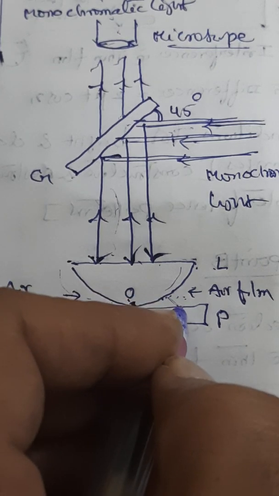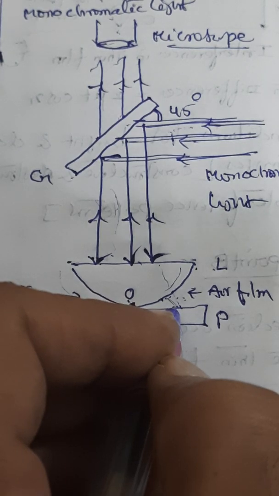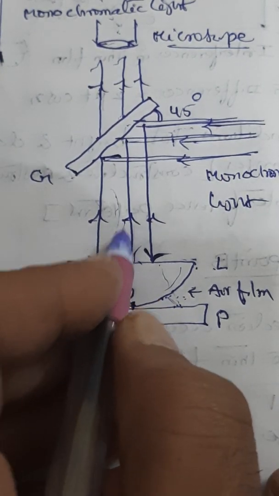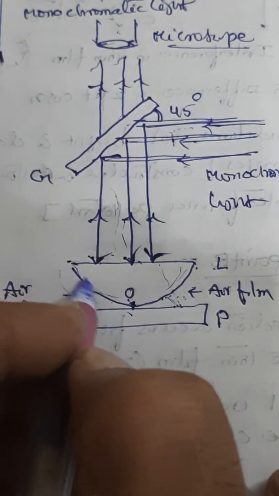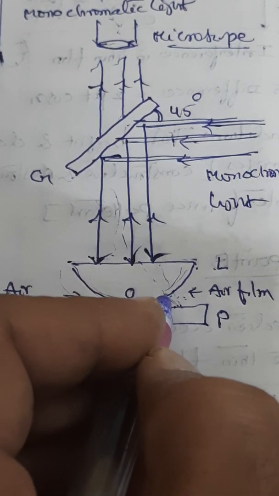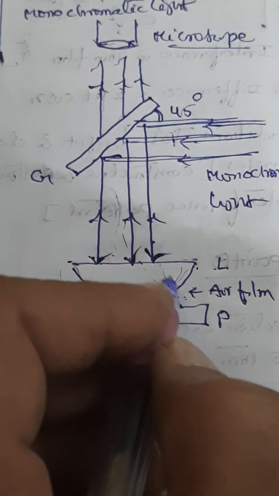And after entering into the air film, it is again reflected back from the plane surface of the glass plate. So these reflected rays, that means the ray reflected from the convex surface of the lens, and the other ray passing through the surface and touching the glass plate, and from this it is again reflected back.